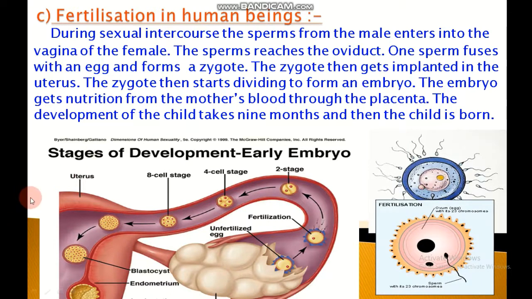After implantation, a disc-like special tissue develops between the uterus wall and the embryo, which is called the placenta. The exchange of nutrients, oxygen and waste products between the embryo and the mother takes place through the placenta.